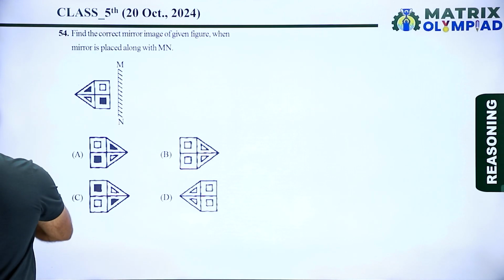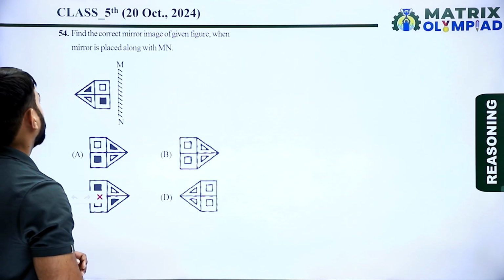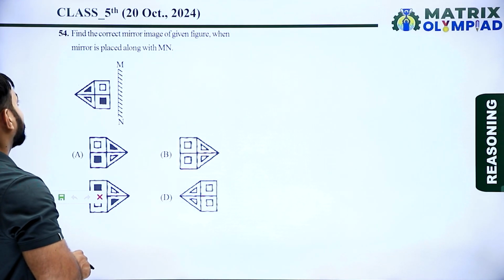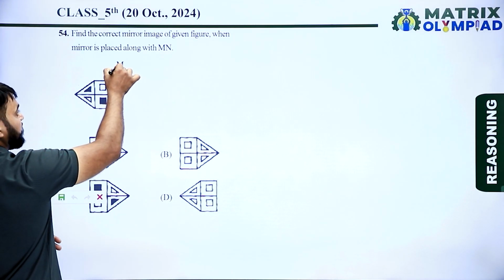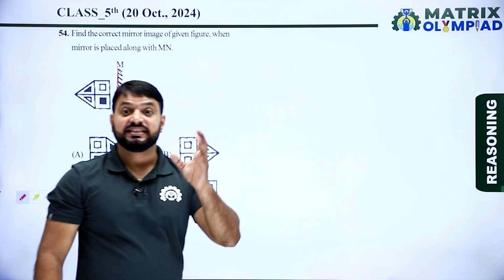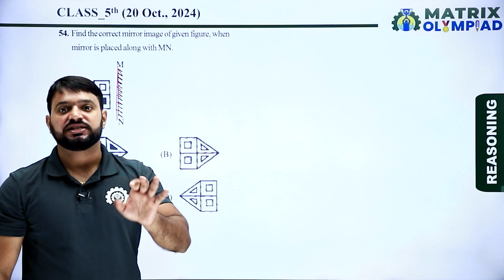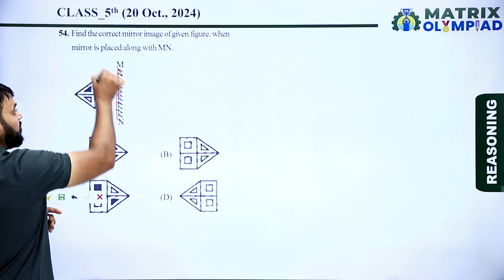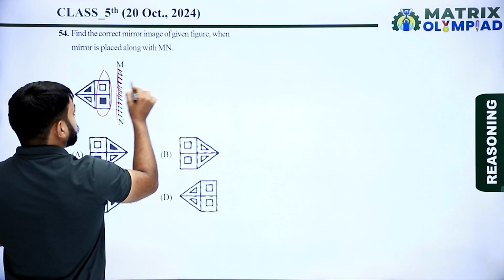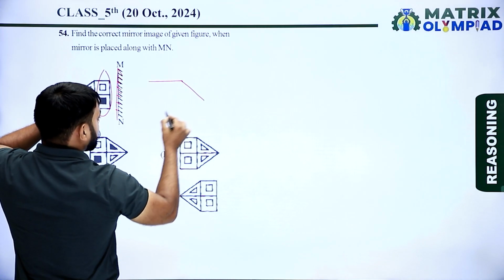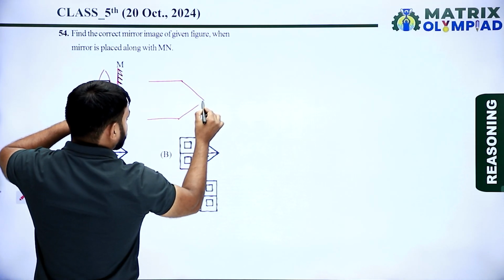So now the next question is question number 54. Find the correct mirror image of the given figure when the mirror is placed along MN. Now here is the mirror. The part of an object which is near to the mirror will remain near to the mirror in the mirror image. So this part is near to the mirror, so it will remain near to the mirror. So the mirror image of this figure looks something like this.